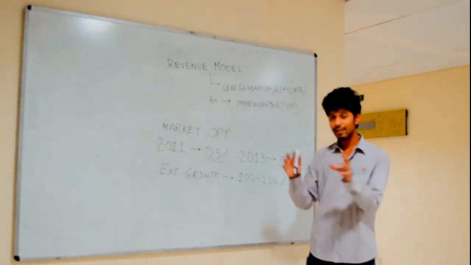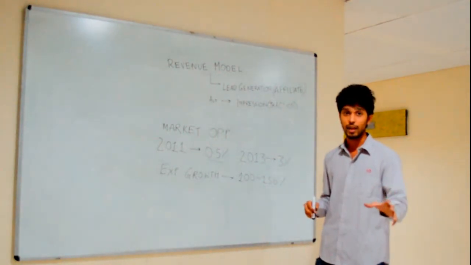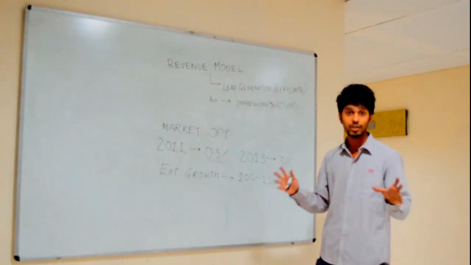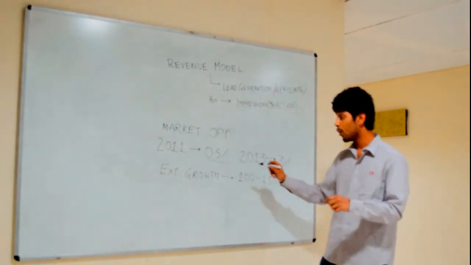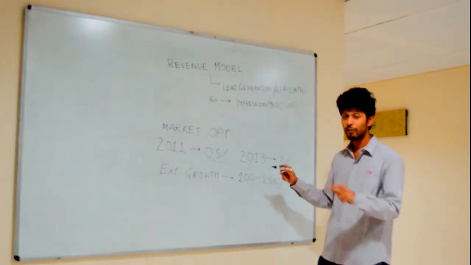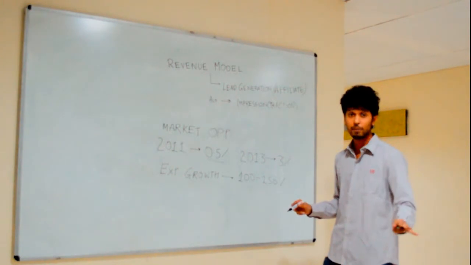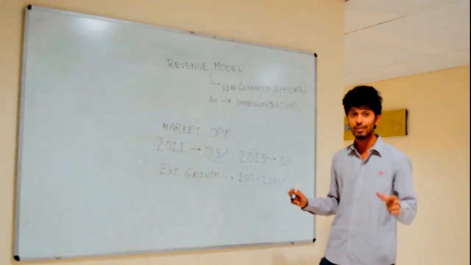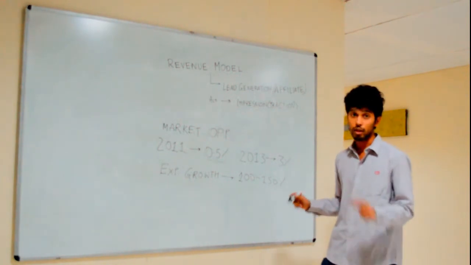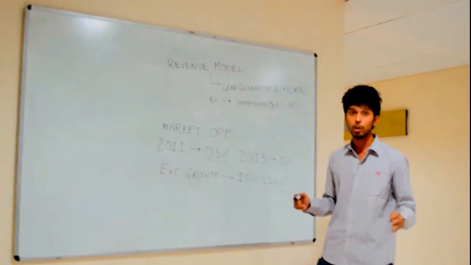So let's see the market opportunity. In 2011, the real estate classified websites of a multi-billion real estate industry comprised a tiny fraction of 0.5%. However, in 2013, this fraction grew to 3%, that is 6 times. Analysts believe that a growth of 100 to 150% in the online real estate classified industry is expected per year. So we believe that this is a sufficient market opportunity to be ventured into and invested into.